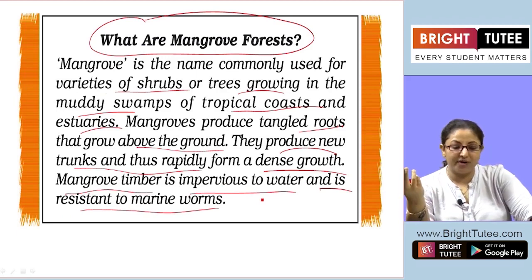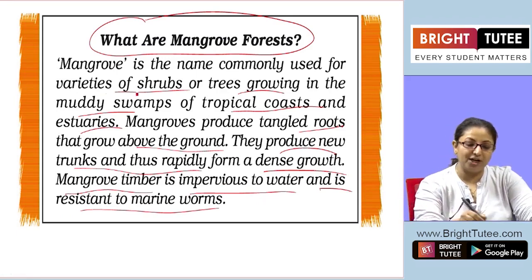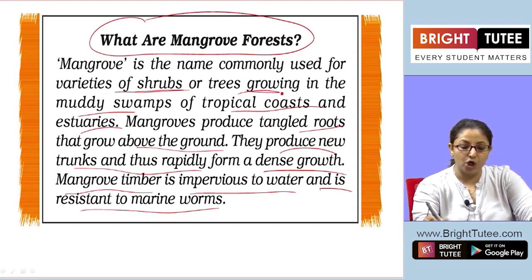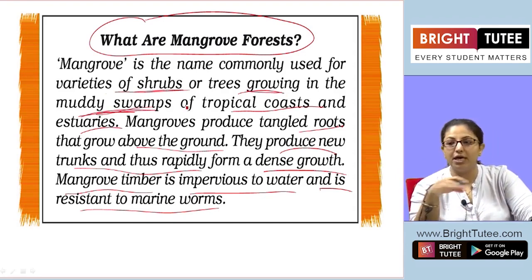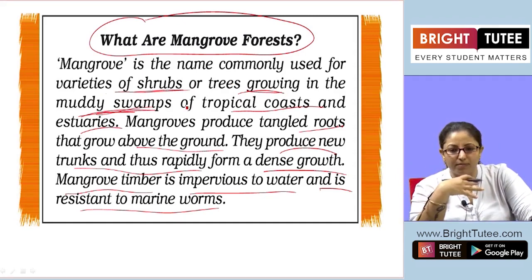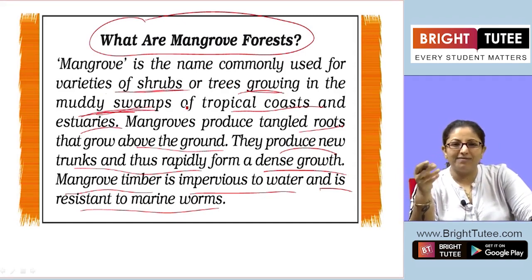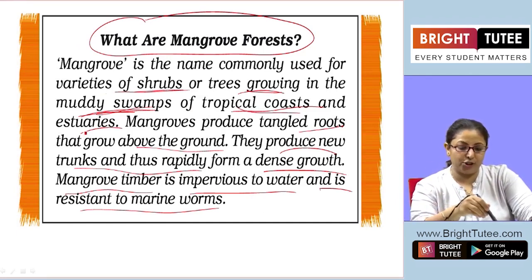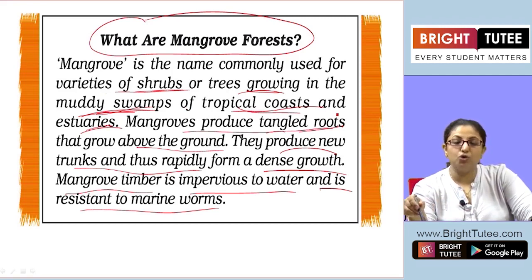Mangrove is a kind of tree. It's a variety of shrubs, of trees growing in the muddy swamps. In the swamps, we all know what muddy swamps are. Soil which is all mud, filled with water or dirty, it's swamp of tropical coasts and estuaries. Mangroves produce tangled roots.